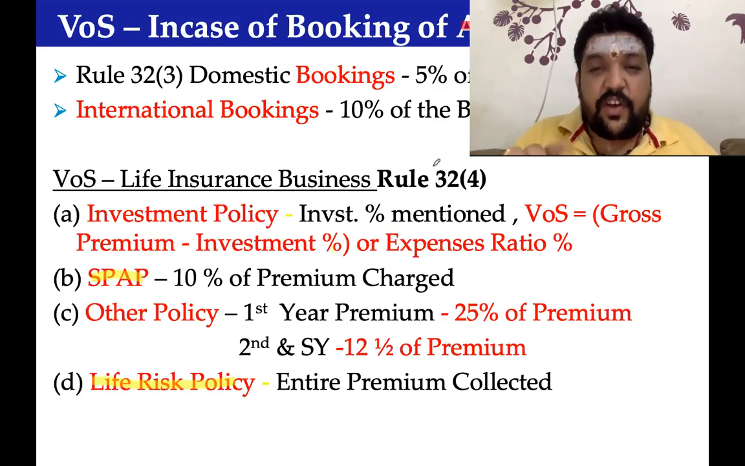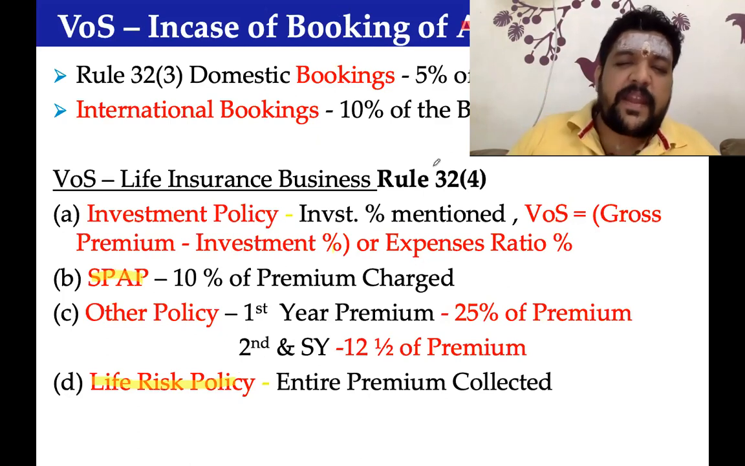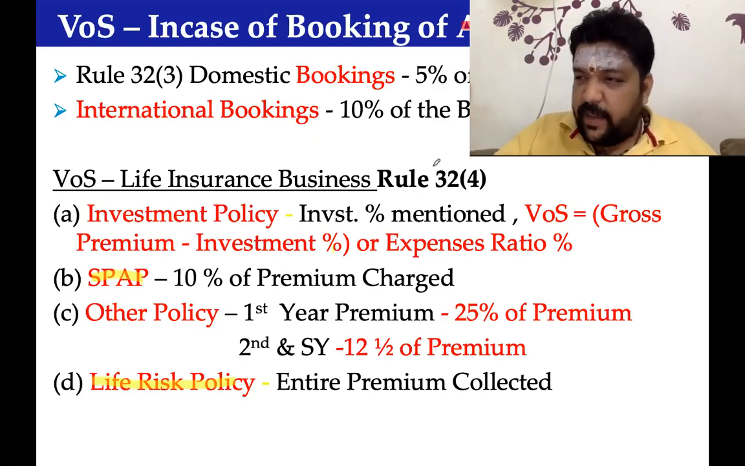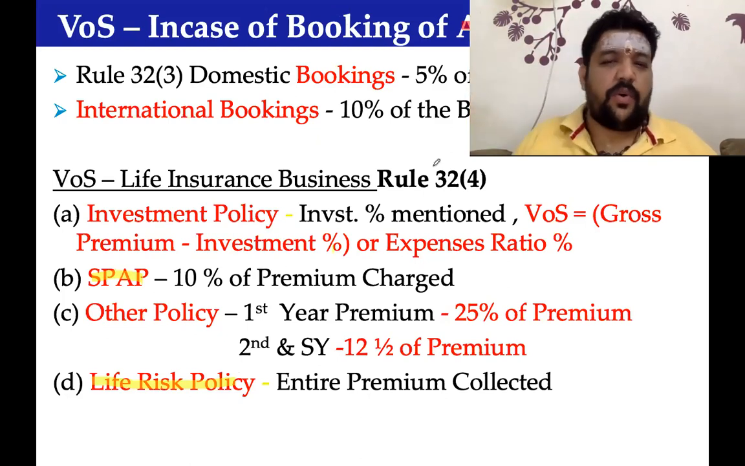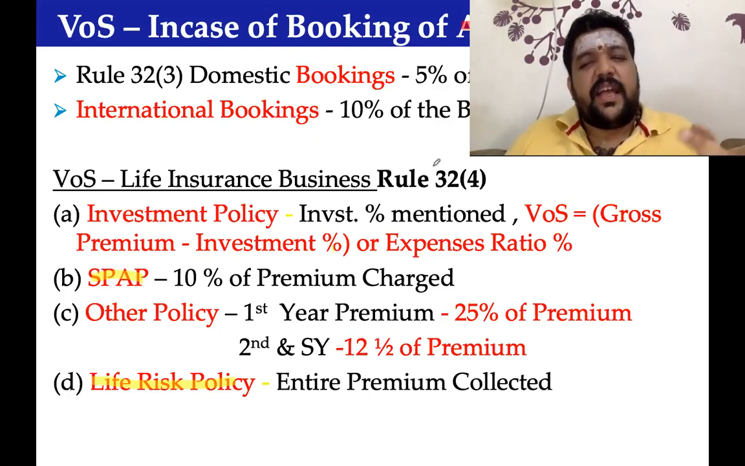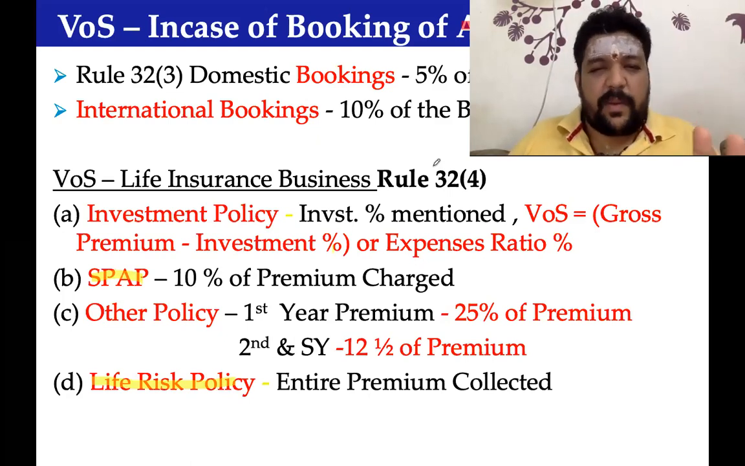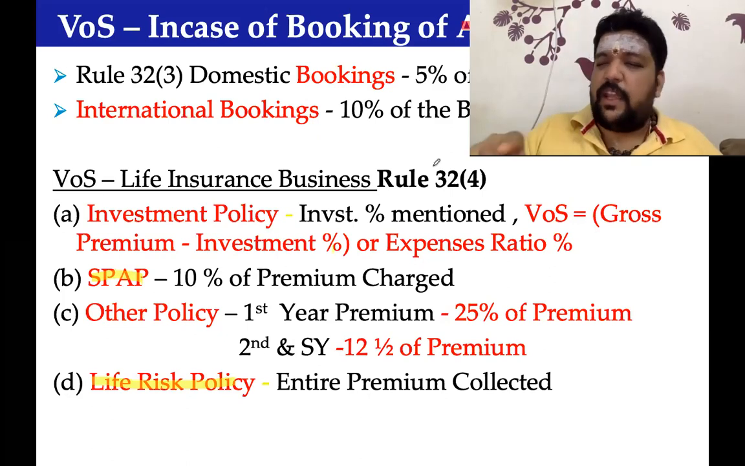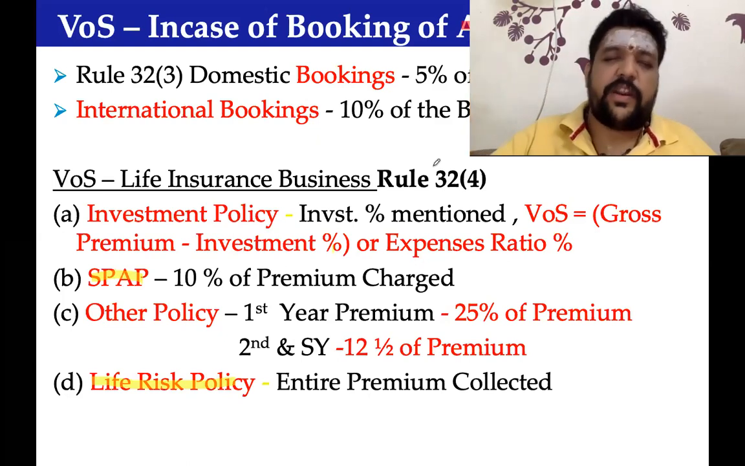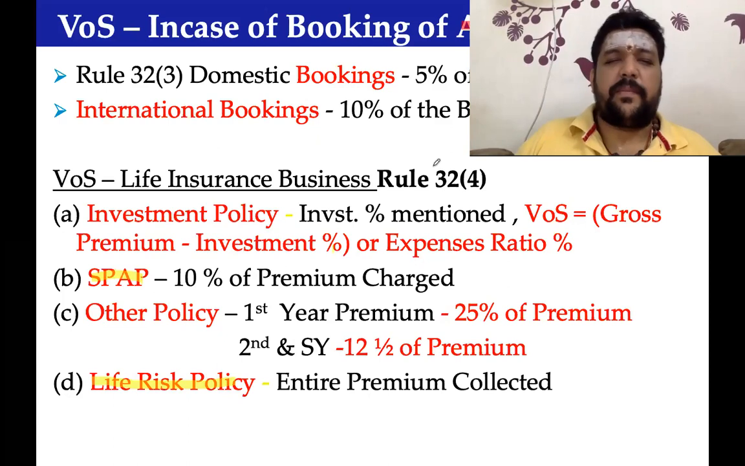And in case of an investment policy, if the expense ratio is known, how much is going to be spent by the insurance company, or the investment ratio is known, any one, this or that, you can determine the value of supply. Value of supply equals the expense ratio. Either the expense ratio will be given, say 40% of the premium collected will be used for insurance company expenses. Then if a premium of 1 lakh is collected, 40,000 rupees will be value of supply.